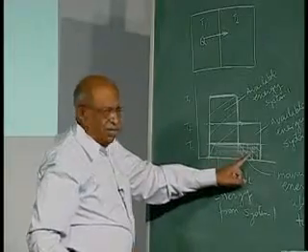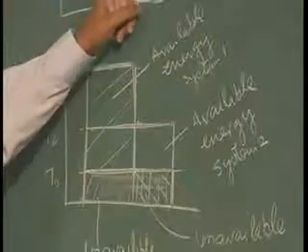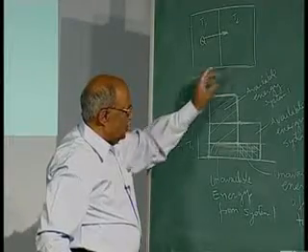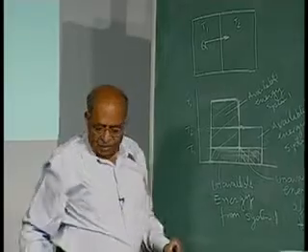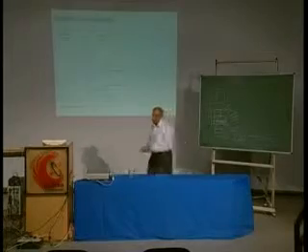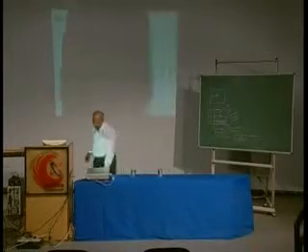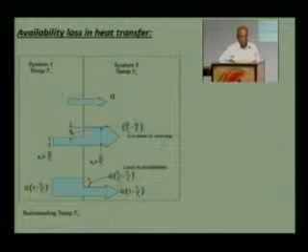So, unavailable energy increases because the heat flows from higher temperature to lower temperature, and therefore, the available energy decreases as the heat flows from higher temperature to lower temperature, and that loss in availability has been shown here.